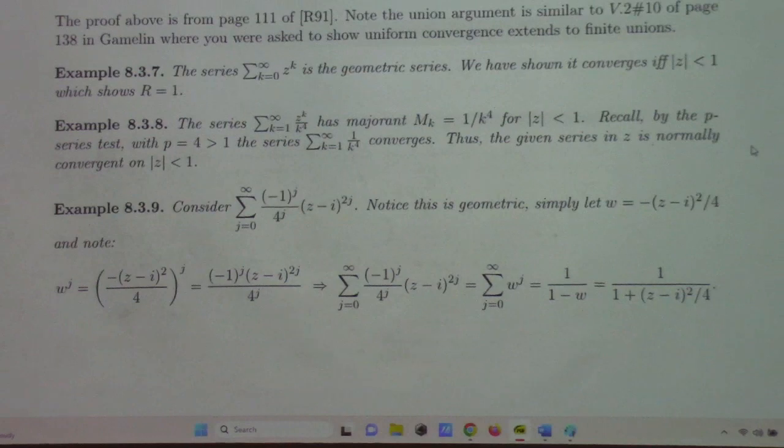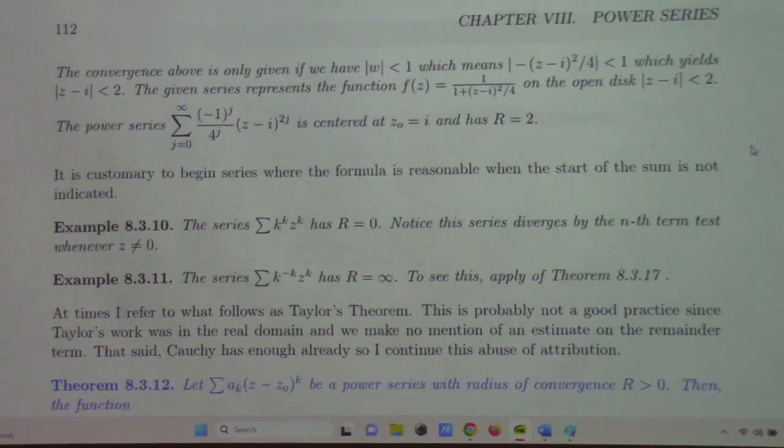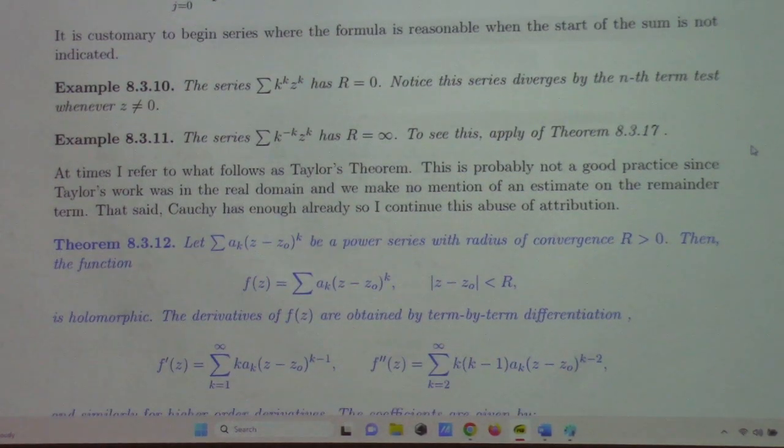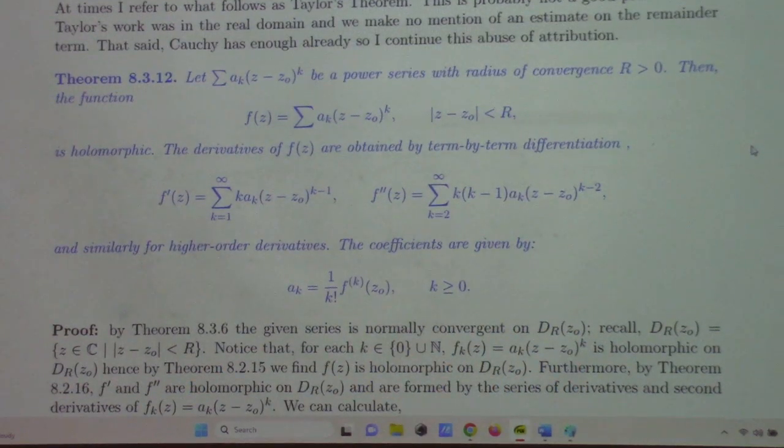So I won't bore you with these examples here. We kind of talked about these sort of things before. This is just returning to the ratio test or geometric series test. Divergence by the nth term test, great, lovely, who cares? I mean, I guess I care. This theorem I care more about, though.